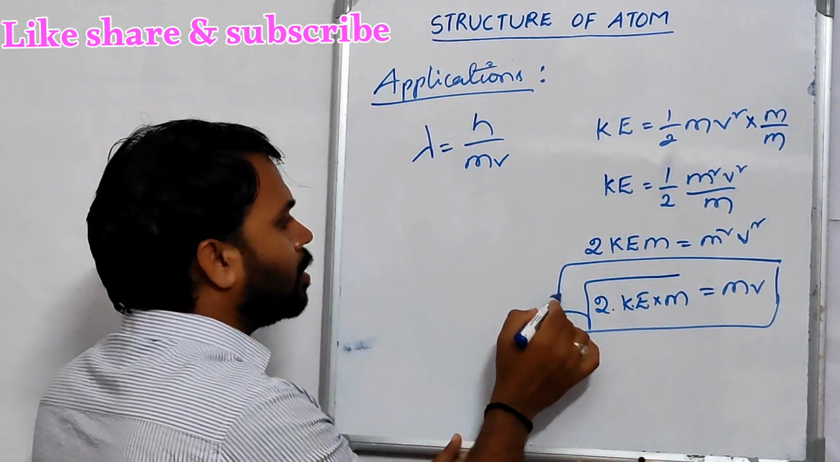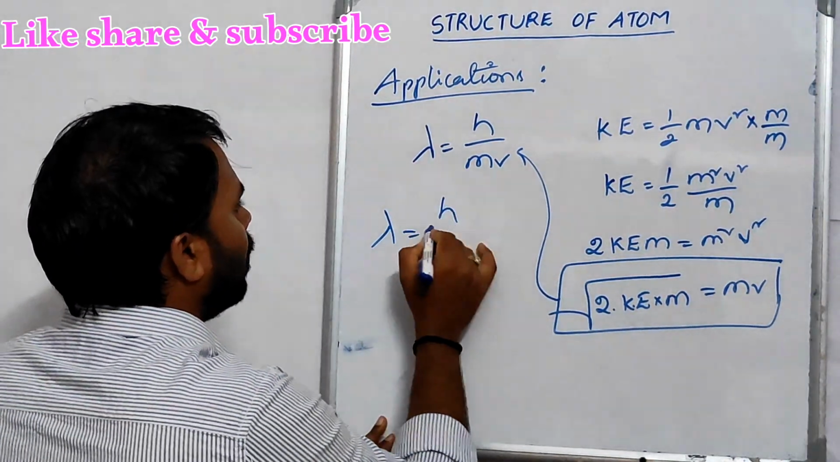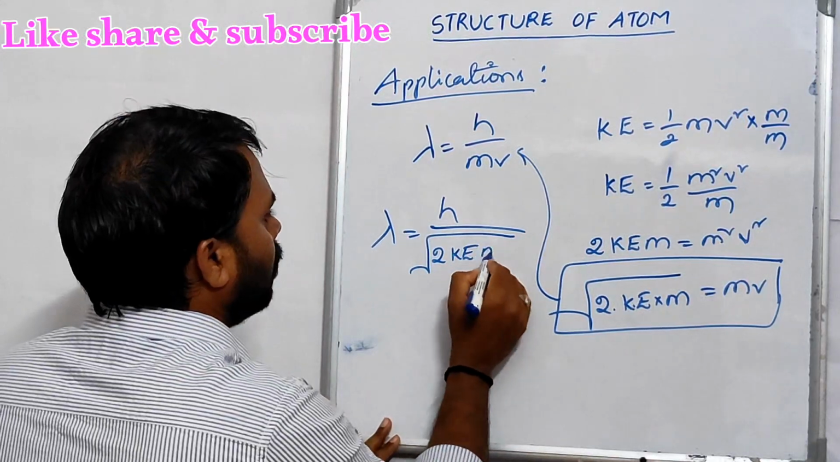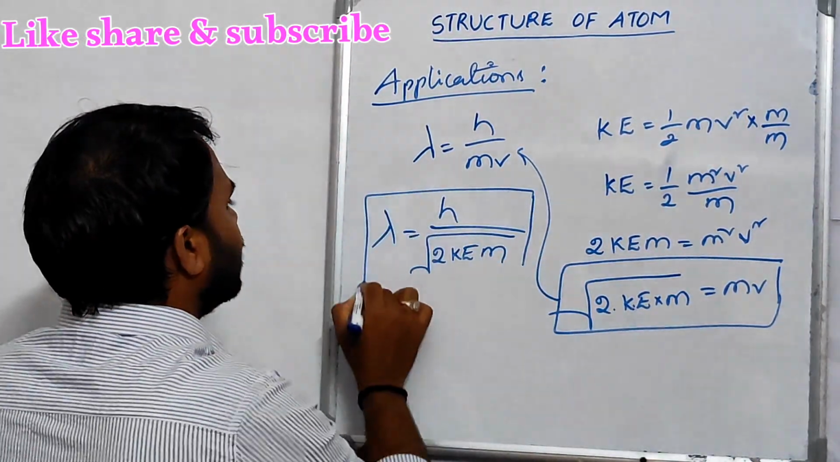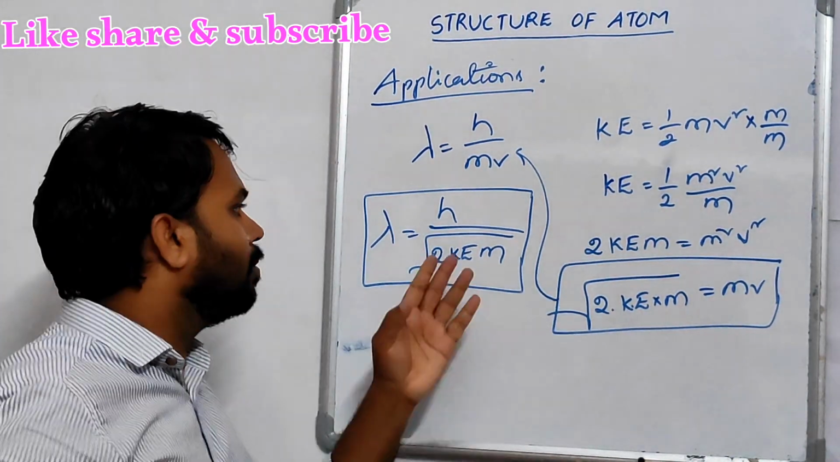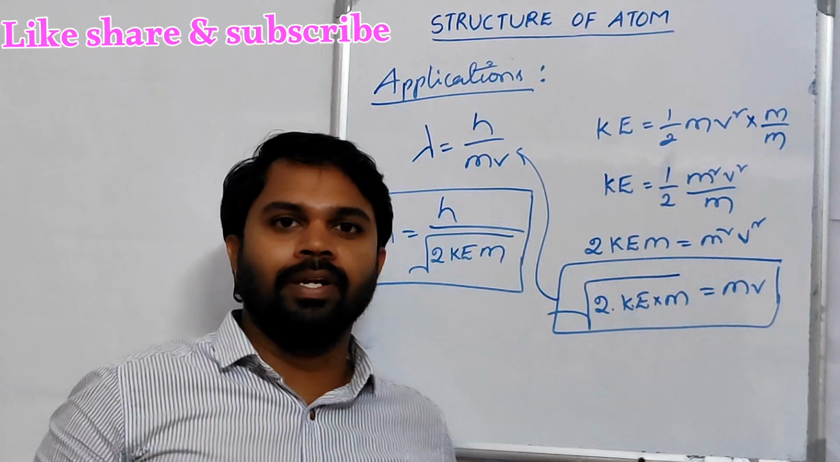This mv value is substituted in this formula, we get lambda is equal to h by root of 2 times kinetic energy into mass. This is one of the important results. The majority of questions are asked on this formula. And now come to the third application.